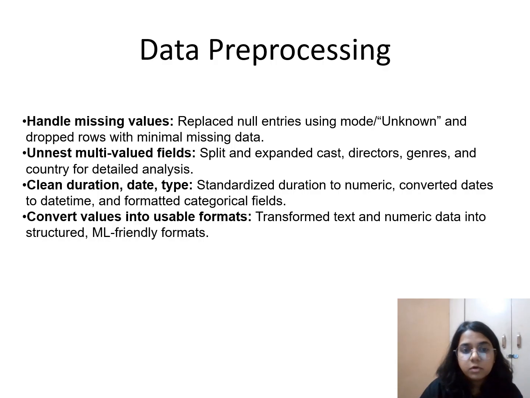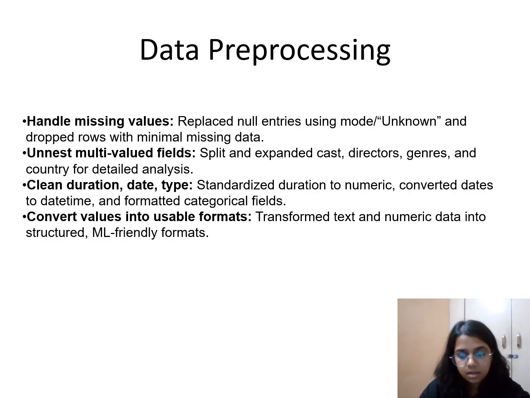I also removed duplicates and treated outliers. I split multi-valued fields like cast, director, and genres. So this data pre-processing converts messy metadata into a structured, analyzable format. Now my data is ready to analyze.